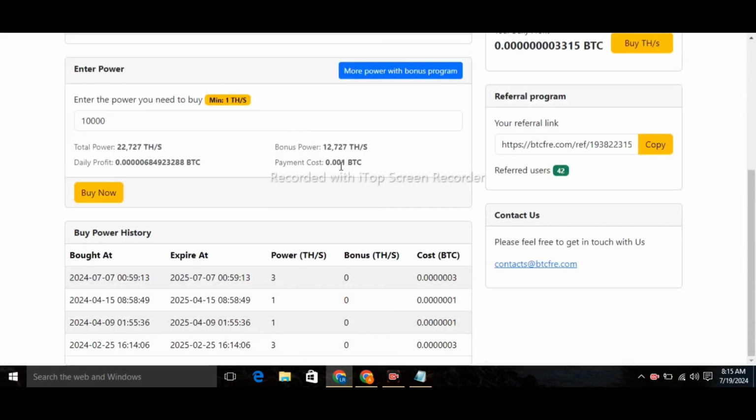Now if you want to increase your earning and get more benefit from here without deposit, then go to your affiliate link. You have to copy this link, share this link with your friends and family members. If a person joins this website and deposits here, you will earn a huge benefit from each referral deposit.